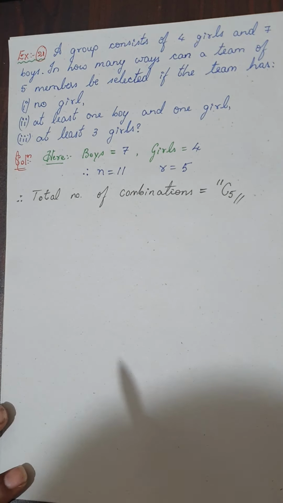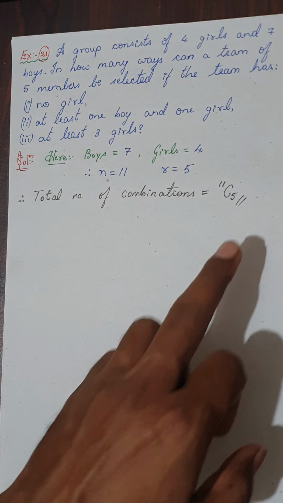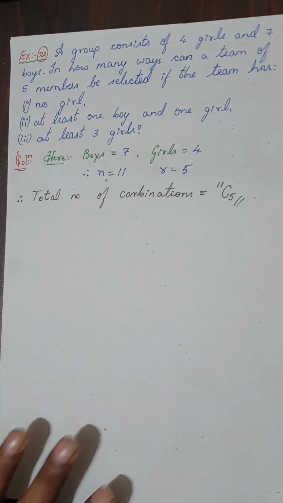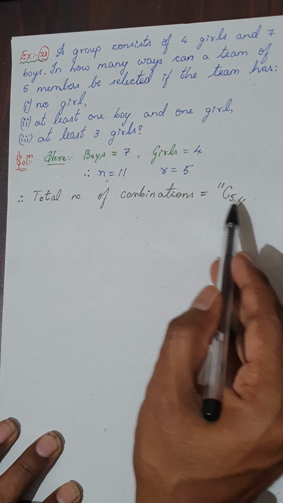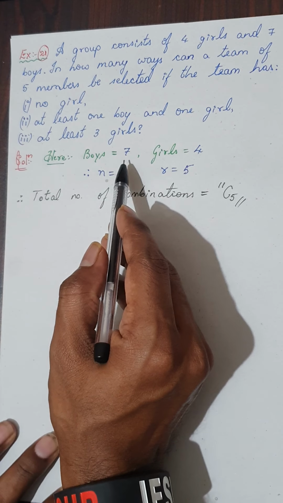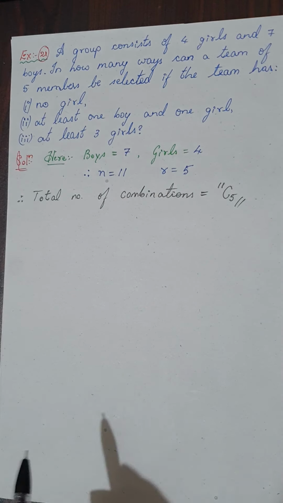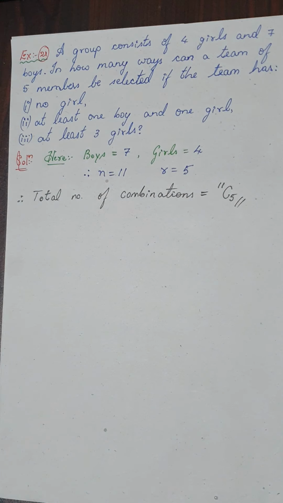Now let us take up the first condition, no girls. So in the first case, you have to select 5 members without any girls. What does that mean? That means all the 5 members have to be selected from the boys itself, isn't it? So that means that this can be done in 7C5 ways, isn't it? Because he wants no girl in that.